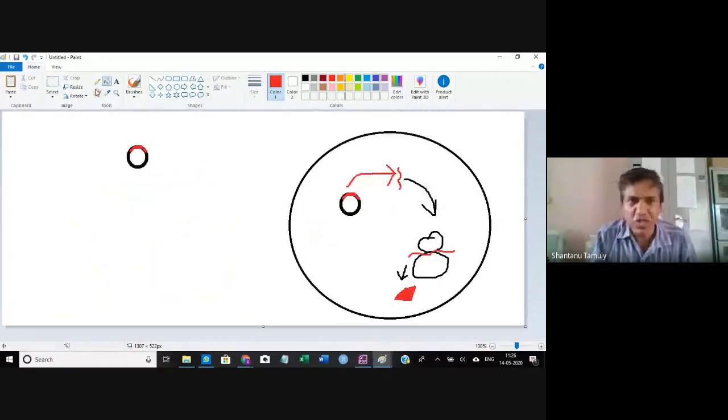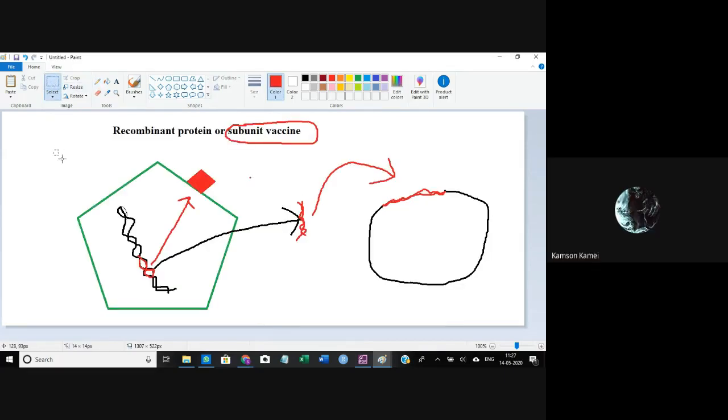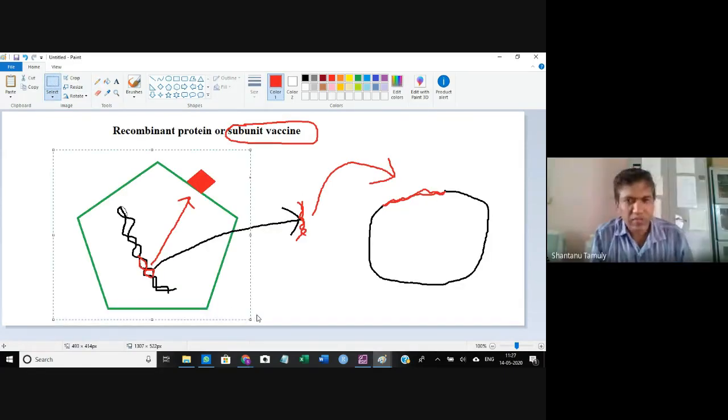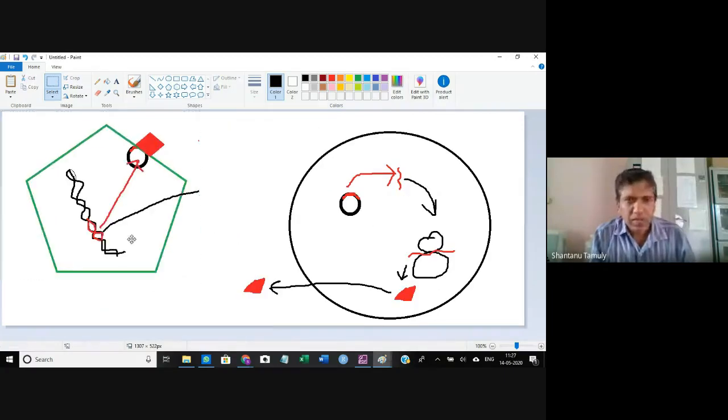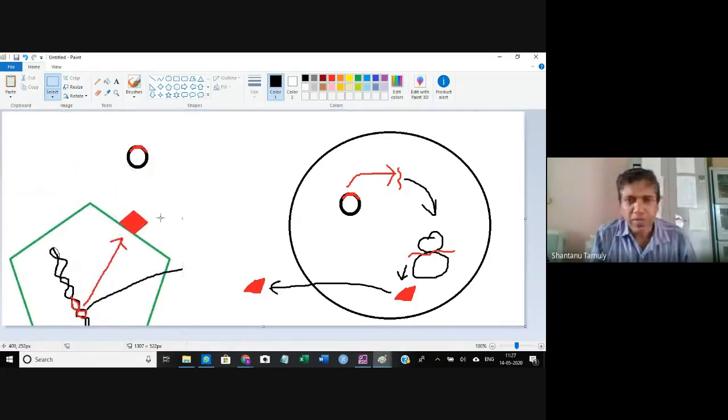Once you take it out, you are having that particular epitope, which is similar to this epitope. This epitope that we have got, we will use as a vaccine.